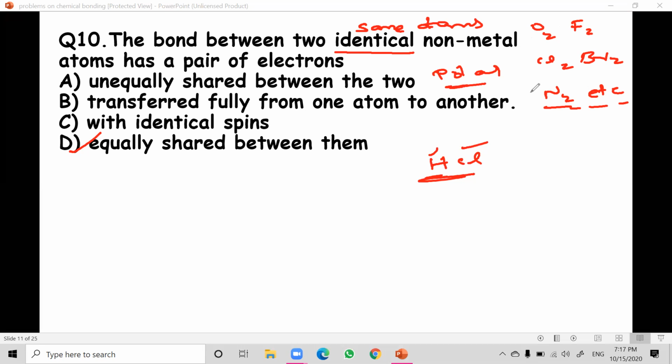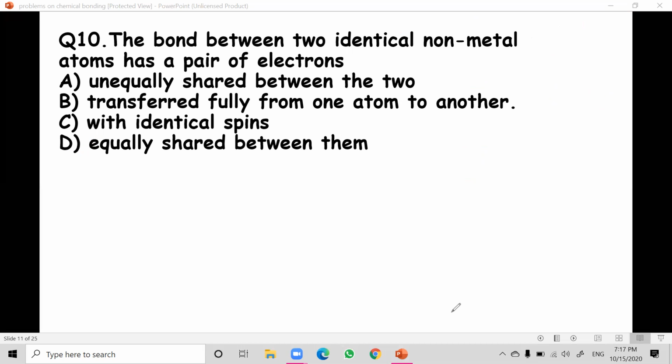Fluorine, chlorine, bromine, nitrogen. Anyway, if you see all the things, you will get the same thing. I hope it is clear. So this question is simple and it's more confusing also. So in chemical bonding, we are going to expect this type of questions only.